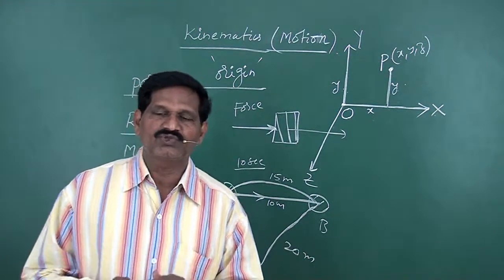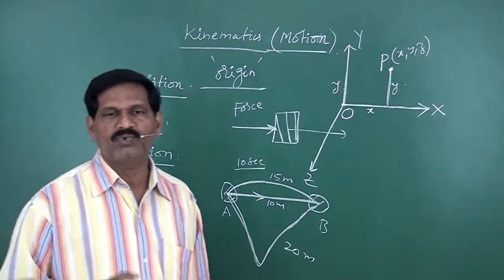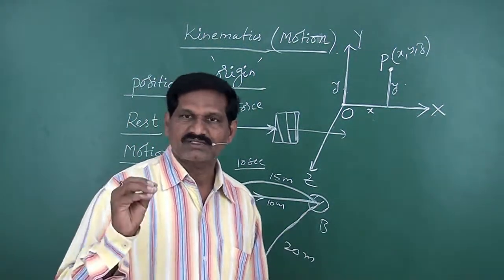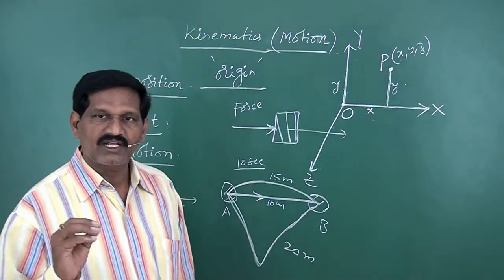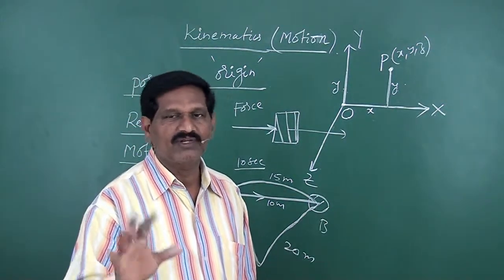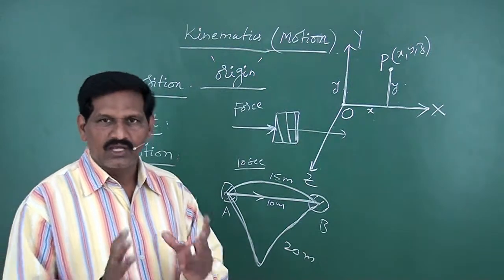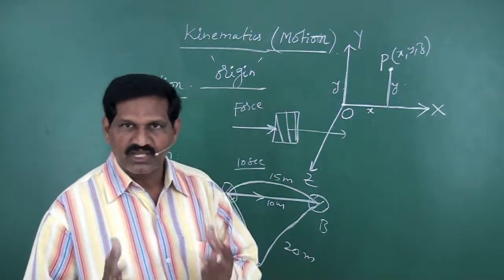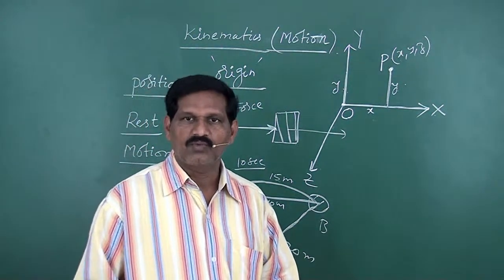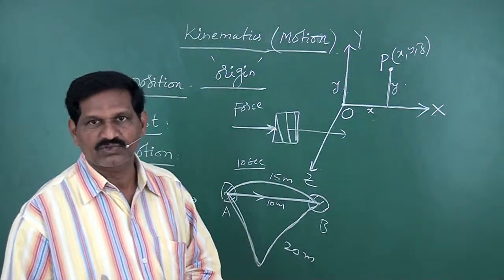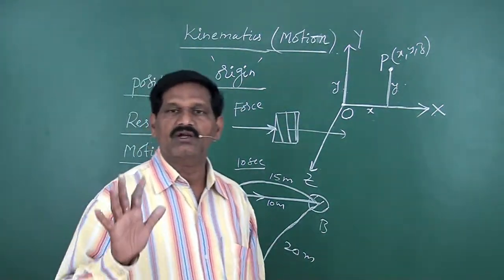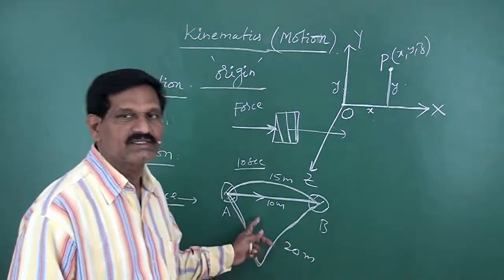Hence, in physics you have two types of quantities depending on the direction. Some are scalar quantities. Scalar quantities do not have any direction, they just have a value, a certain magnitude. They are called scalar quantities. So distance is a scalar quantity.